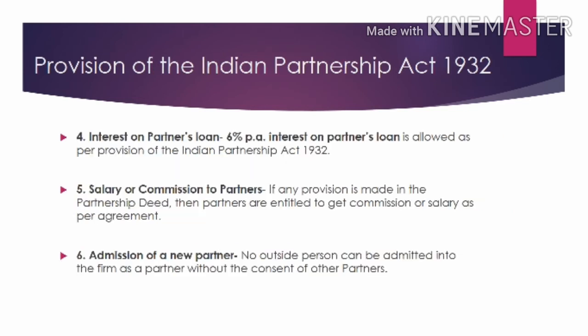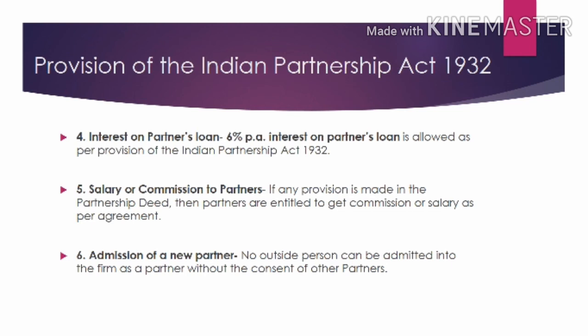Now we will see the next point, which is interest on partner's loan. If a partner gives a loan to the business, then interest at 6% per annum on the partner's loan is allowed as per the provisions of the Indian Partnership Act. The next point is salary or commission to the partner. As per the Indian Partnership Act 1932, partners are not entitled to get commission or salary.